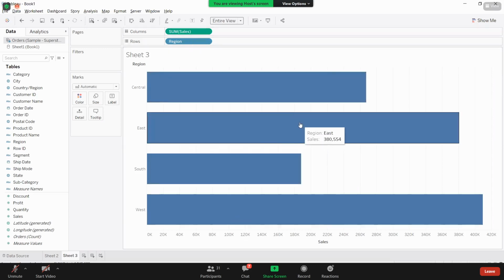This is my view. I built my view. Now here I want to take one color to each region. Then here what I can use here. Instead of placing sum of sales in the row shelf.